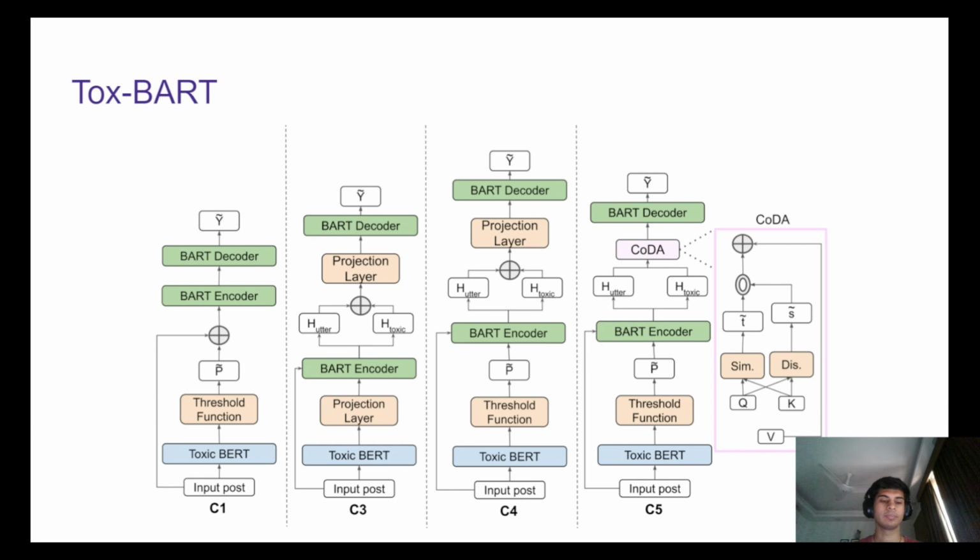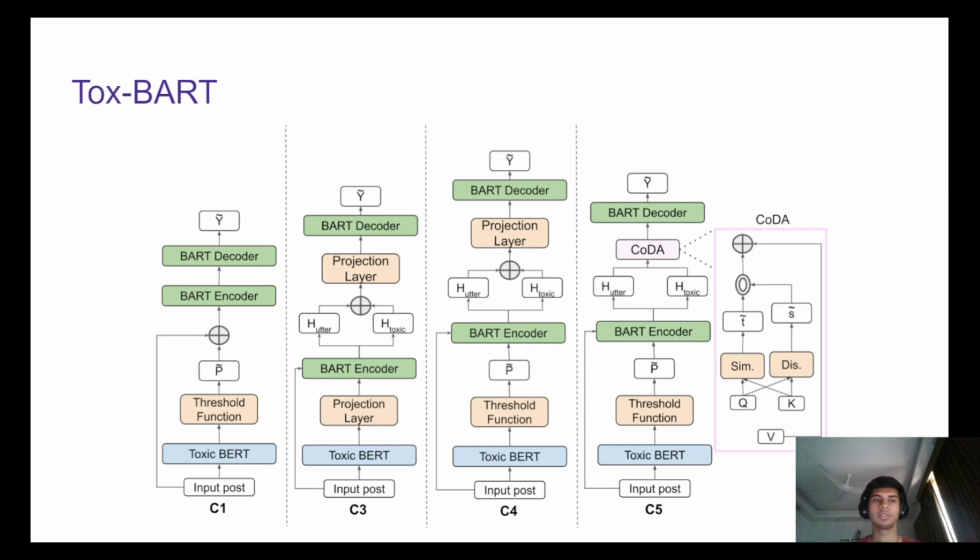Right, and these tokens that we now produce are then simply concatenated to the input post, which is then passed on to a BART model to generate the final implications. In C2, however, there is no such use for Tox-BERT because we are simply concatenating the tokens from the special columns to the input post. So essentially, we simply concatenate the meta attributes from different columns to the input post in C2.